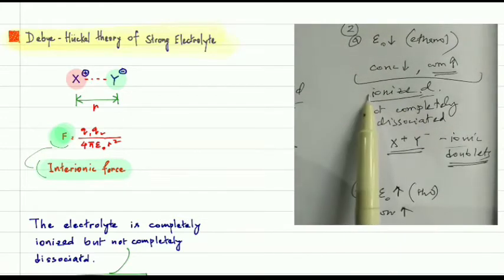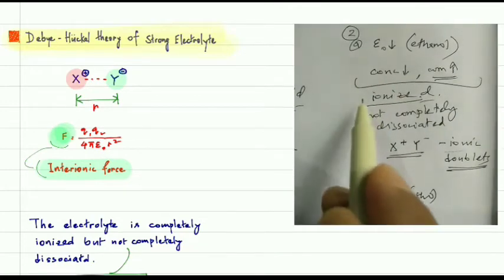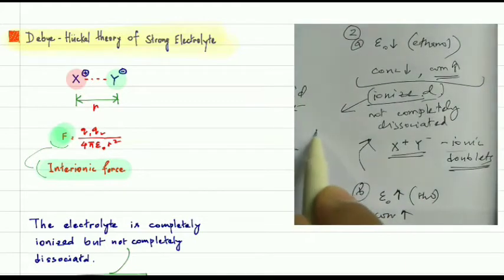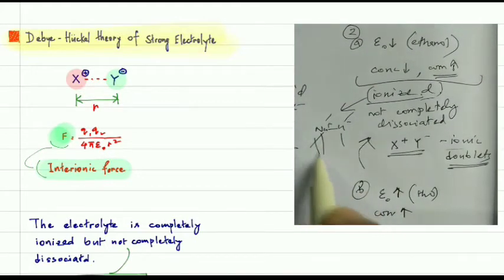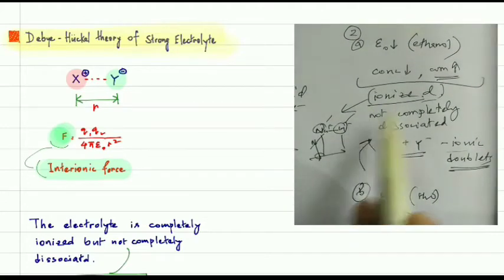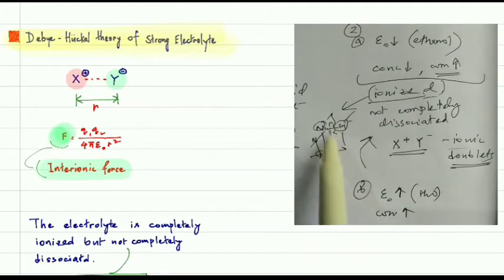What is the meaning of ionized? Why completely ionized? Because they are in the form of ions. We already know that sodium positive and chloride are in ionic form, in solid state also. Their constituents are ions, that's why they are completely ionized. But they are not dissociated. Dissociated means they are not close to each other.